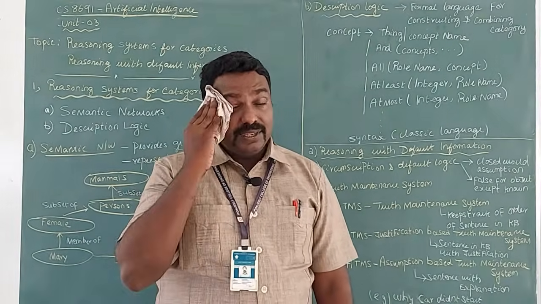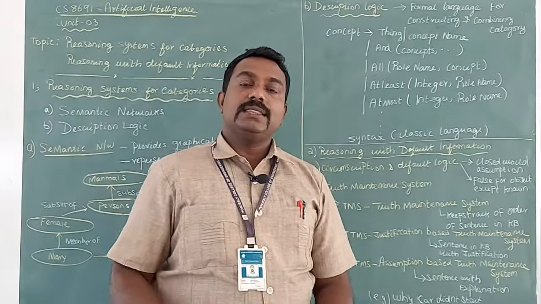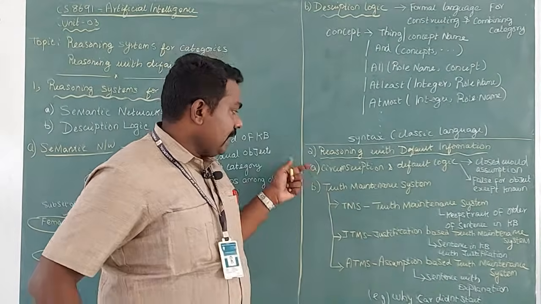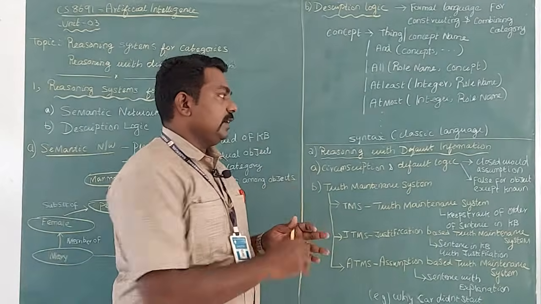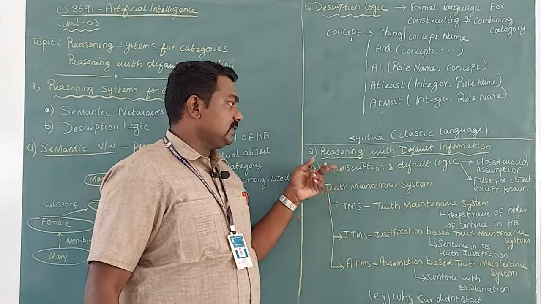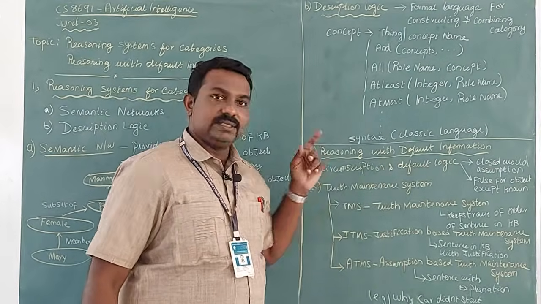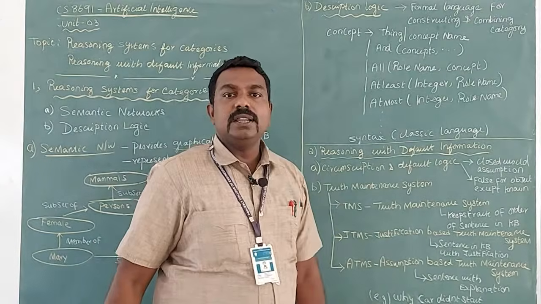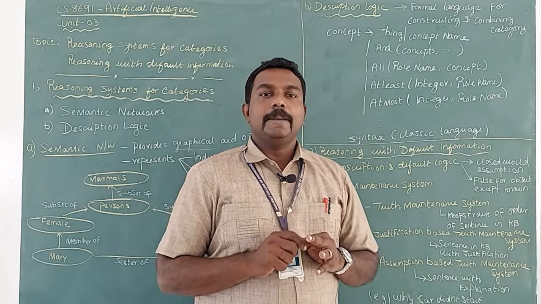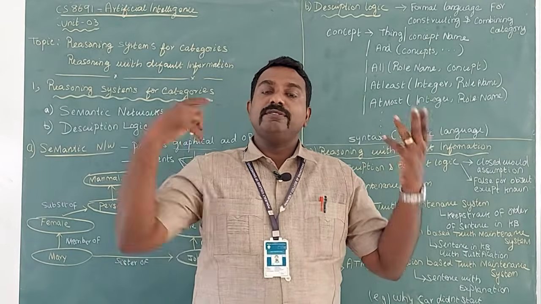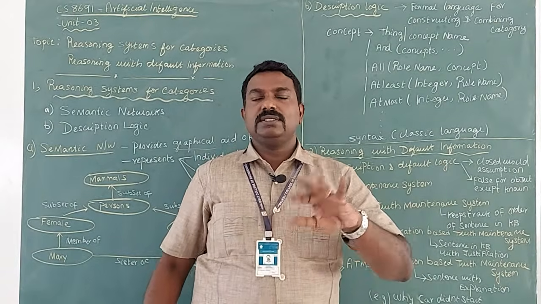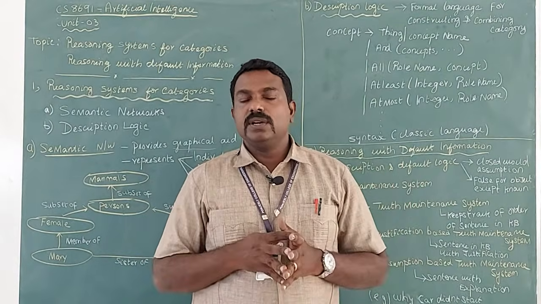Suppose you are not having any kind of information and nothing is available, so how to do the reasoning? There are two things that can be followed while doing reasoning with default information. The first one is circumscription and default logic. If you see certain circumstances, like you don't know any fact at all, what they are saying is, the first assumption you have to make is that it must be a closed world. So what is a closed world?